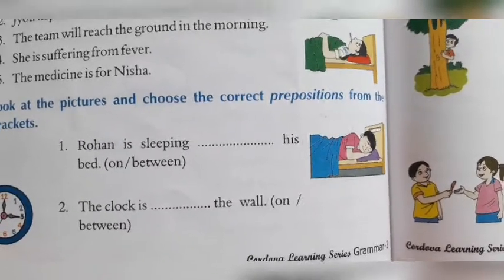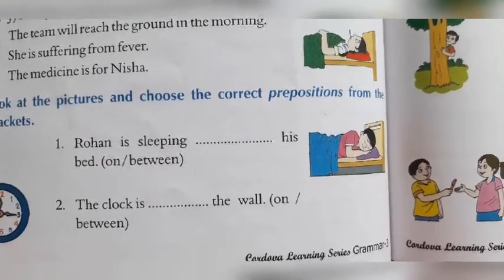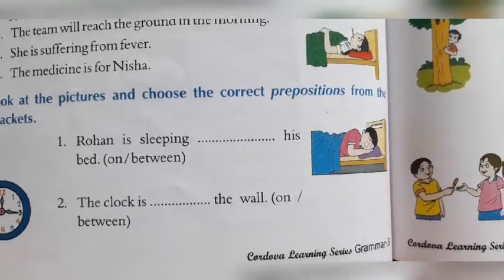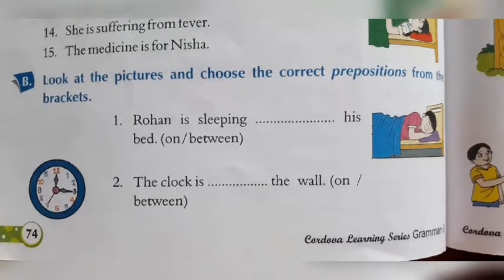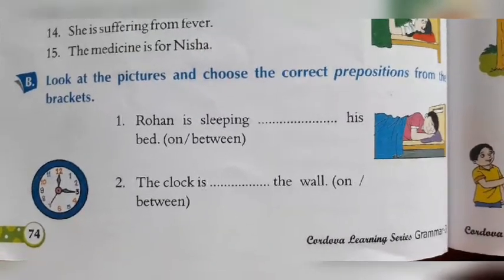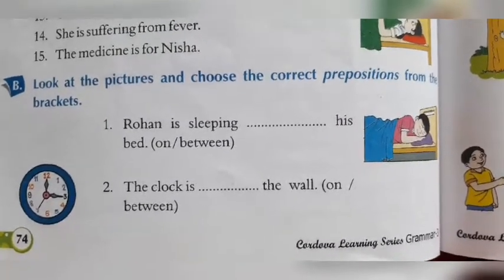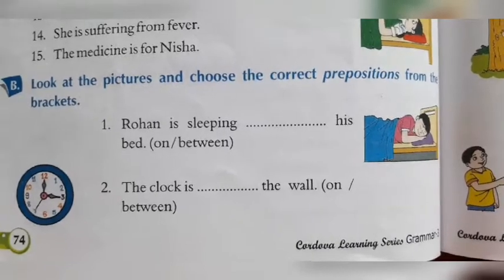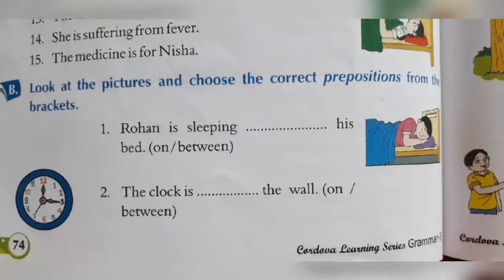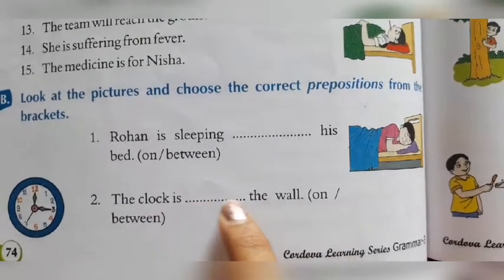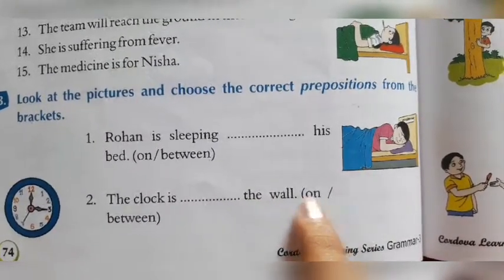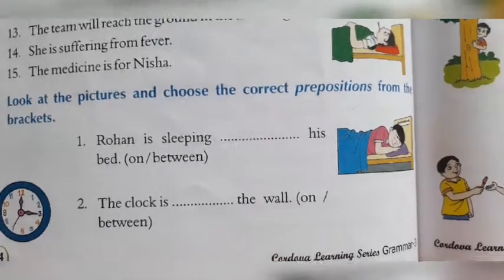Number 2, the clock is blank the wall. Imagine the white surface is the wall, right? And the clock is on the wall. It is on the surface of the wall. So the clock is on the wall. Write on in the blank.